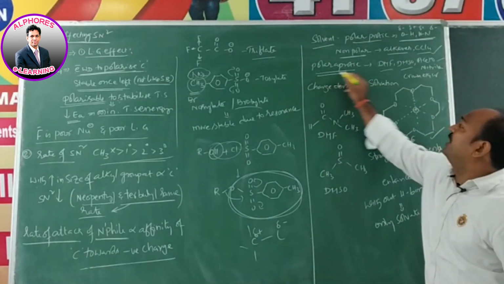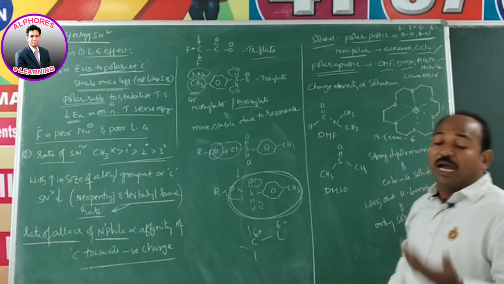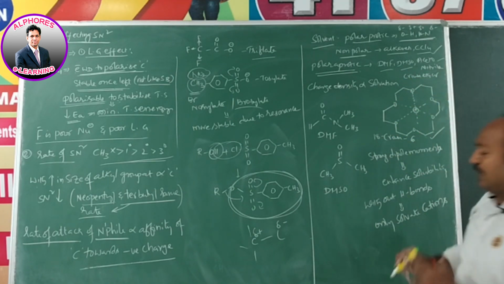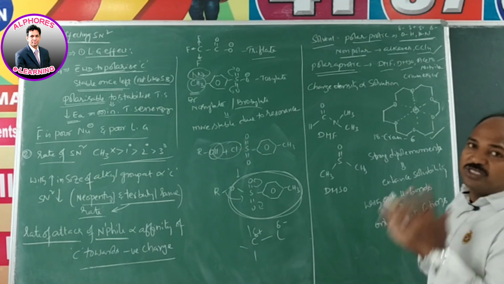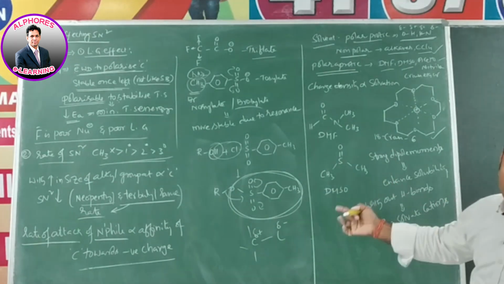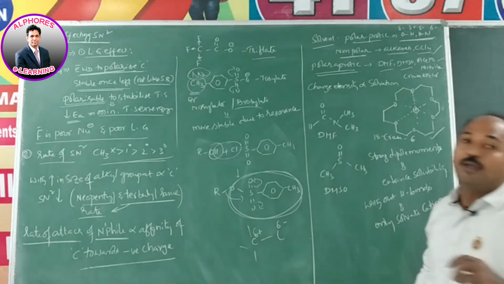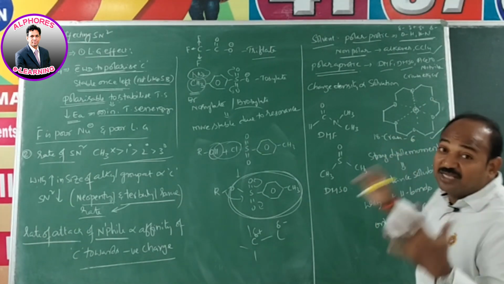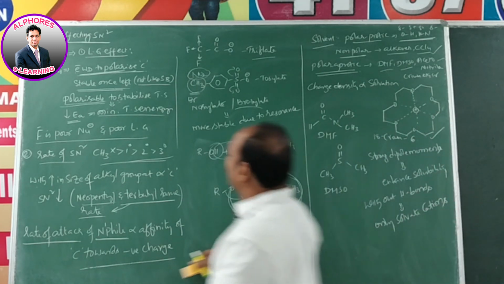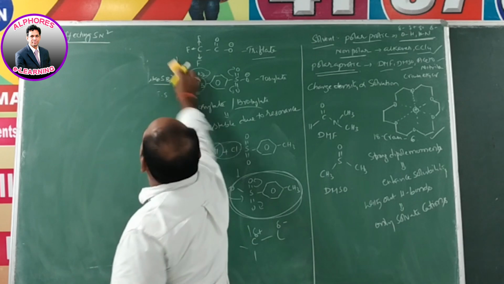Now polar aprotic solvents are far better. The best examples of polar aprotic solvents are acetone, dimethylformamide, dimethyl sulfoxide, acetonitrile. Not only are these good solvents for dissolving both substrates like alkyl halides and also nucleophiles, but these solvents are going to do a magic, which enhances the nucleophilicity of a nucleophile. So let us see what's going on when we dissolve both the nucleophile and substrate in these solvents.